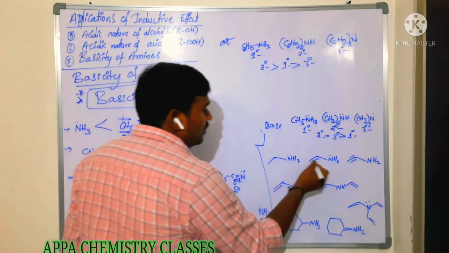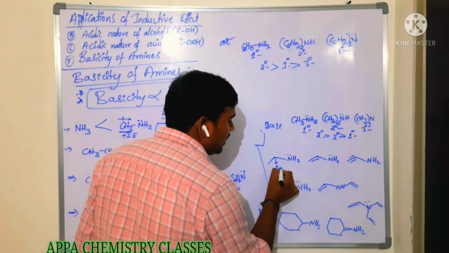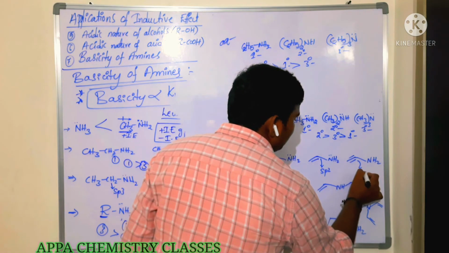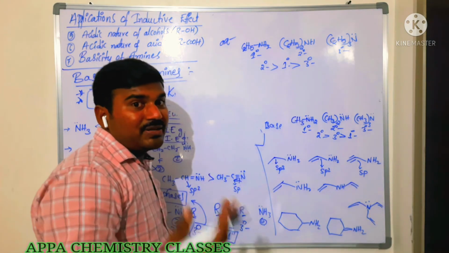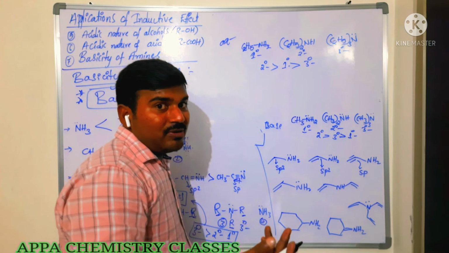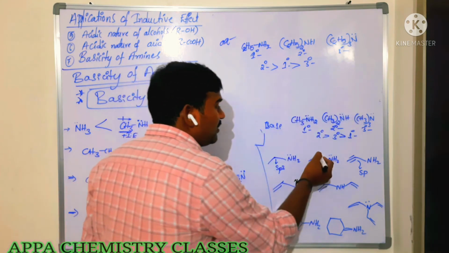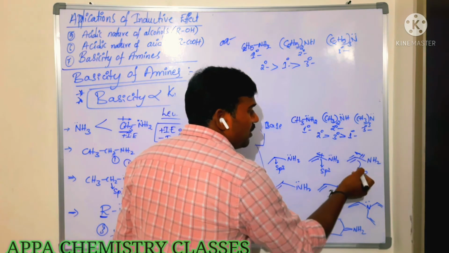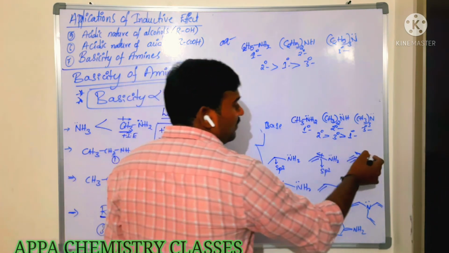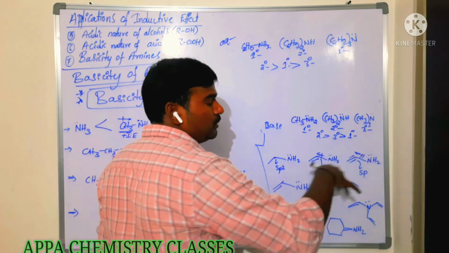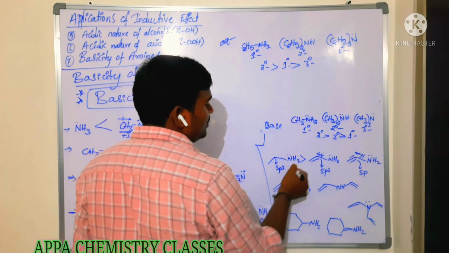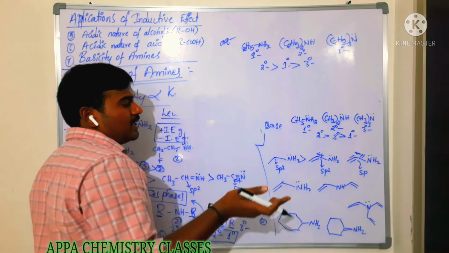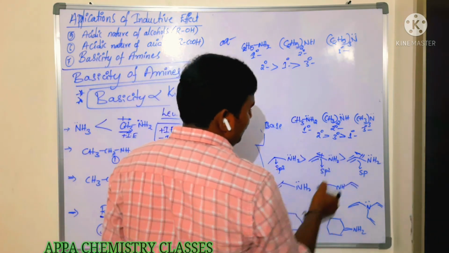Next, what happens here? This is which carbon? sp3 carbon. This is which carbon? sp2 carbon. This is which carbon? sp carbon. As the percentage of s character increases, electronegativity increases. Electronegativity increasing means it withdraws electrons from this nitrogen, so it will withdraw more when compared to this one. Then the ability to donate the electron decreases. So which is more basic? This one, because sp3 carbon has less percentage of s, less electronegativity, so it is more basic.